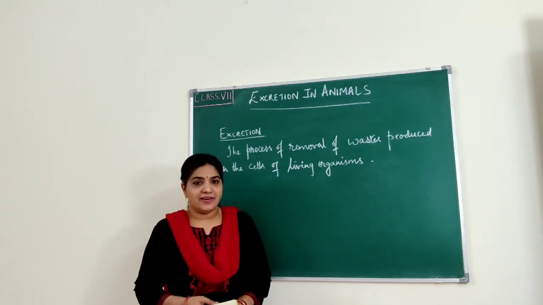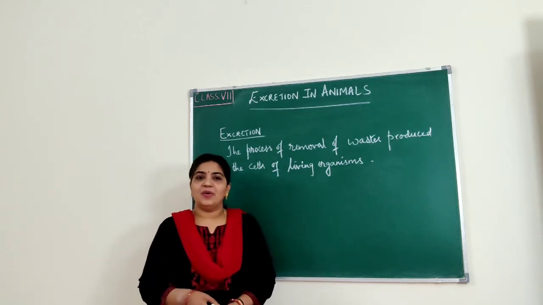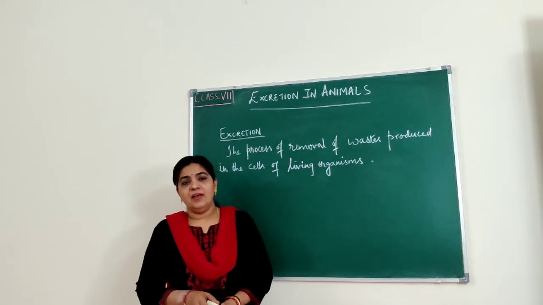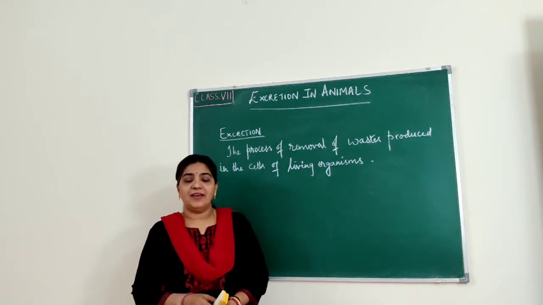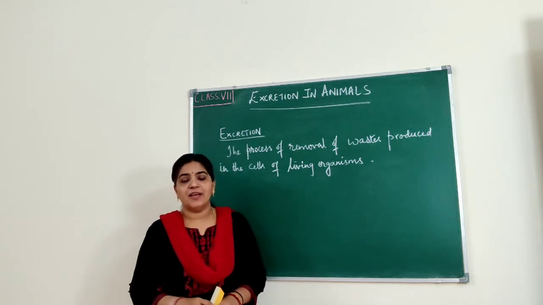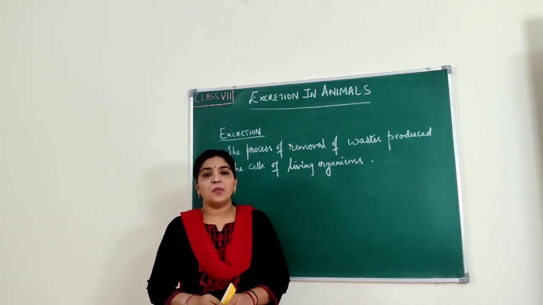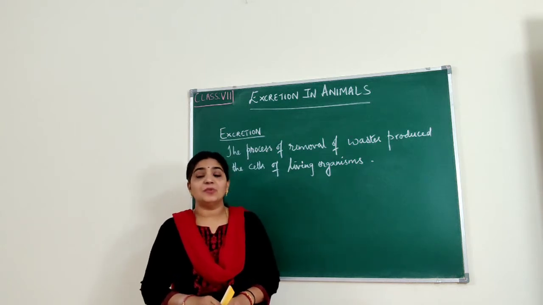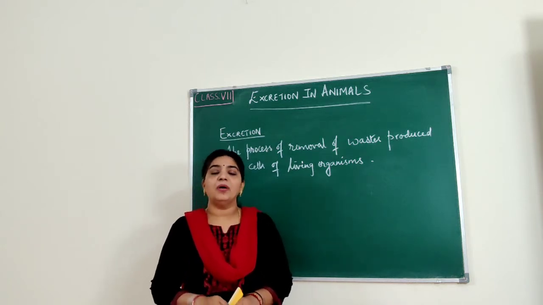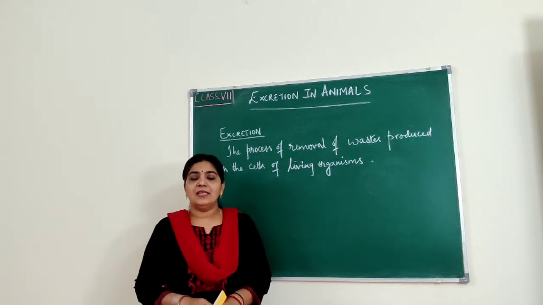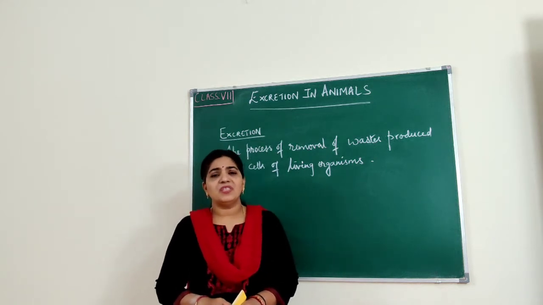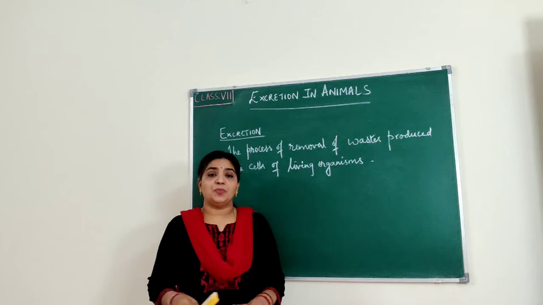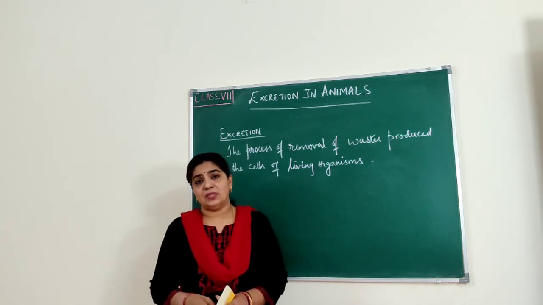Understood the circulatory system, right? In detail I have explained the structure of the human heart and how blood flows through the heart, the functioning of the heart, everything we have learned. Next, there is one more life process which will help living organisms to survive. It's also one of the important life processes. See, in our body we produce several waste products during various processes.